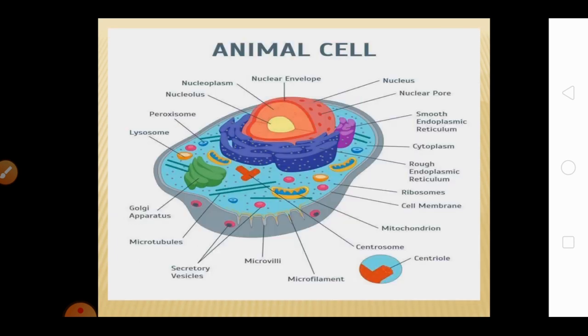Then there is the animal cell. The animal cell doesn't contain a cell wall, so there is the cell membrane, ribosome, the endoplasmic reticulum is there, which is both smooth and rough. The cytoplasm, nucleus is fully developed, so it contains nuclear pore, nuclear envelope, nucleoplasm, nucleolus. Peroxisome is there, lysosome is there, Golgi apparatus is there, microtubules, microfilament, etc. are there. Then there is also the mitochondria, which is the powerhouse of the cell.